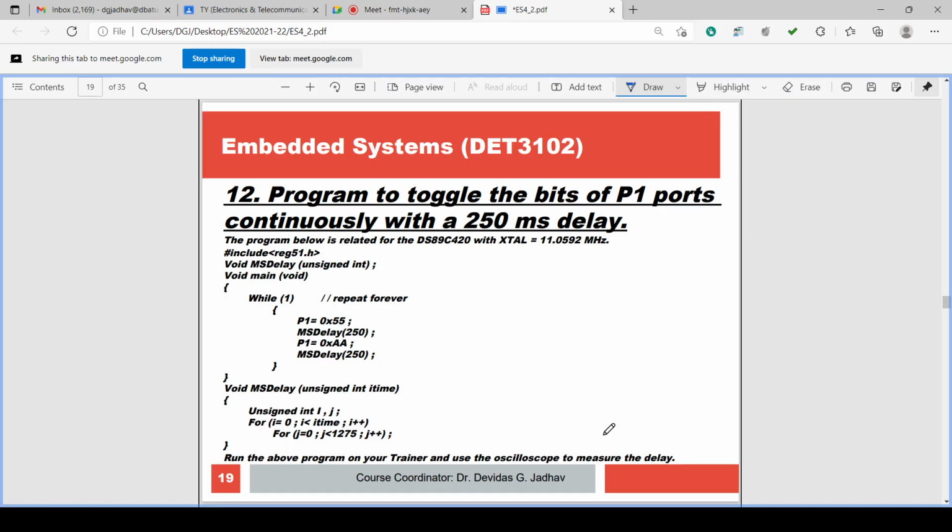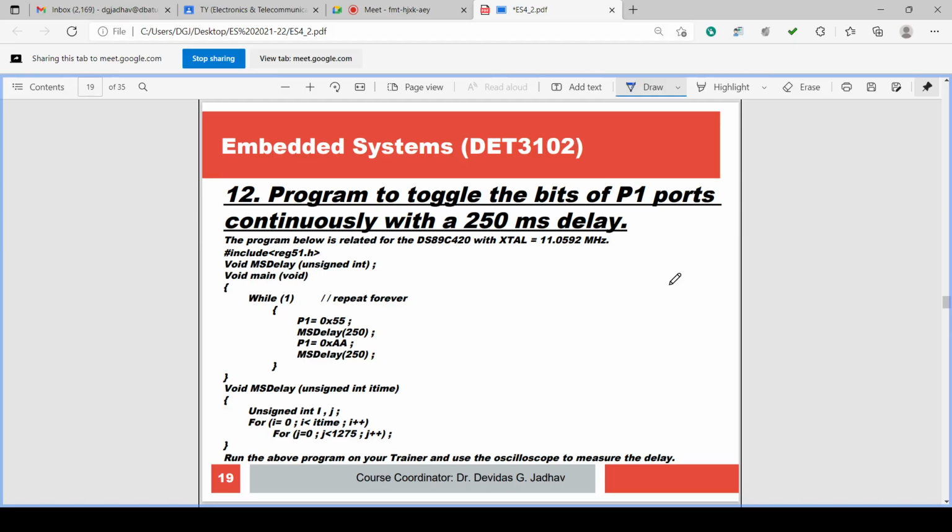Now this is the program to write the function. How to write the function we have discussed, and we have simulated also. In this program, the function is msdelay, and this function can give an accurate delay.